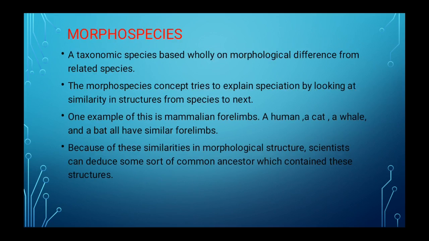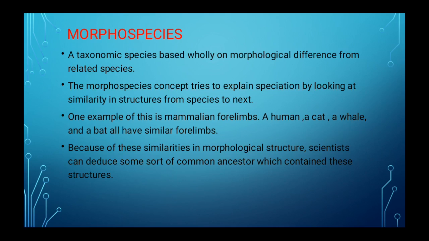Next, we are going to move to morphospecies. What are morphospecies? A taxonomic species based wholly on morphological difference from related species. The morphospecies concept tries to explain speciation by looking at similarity in structures from one species to the next.